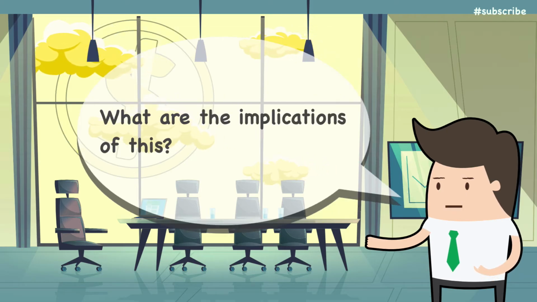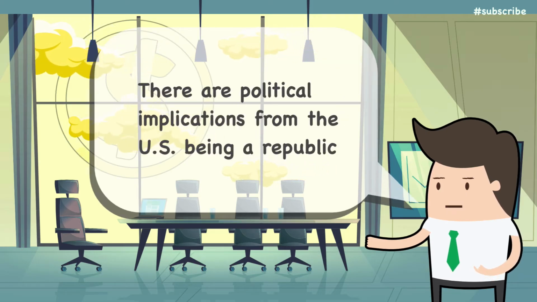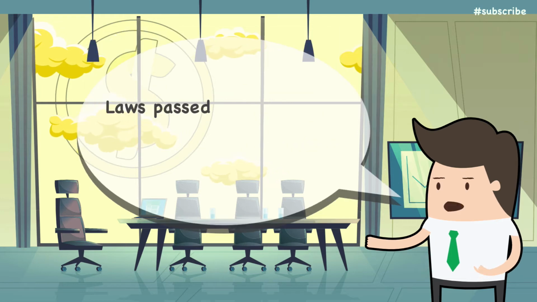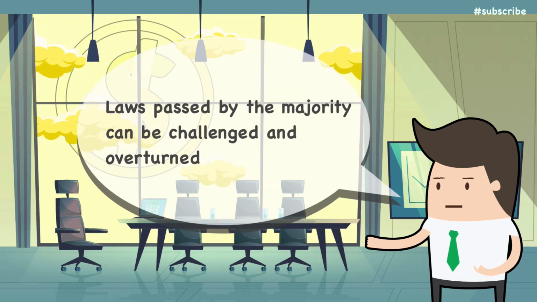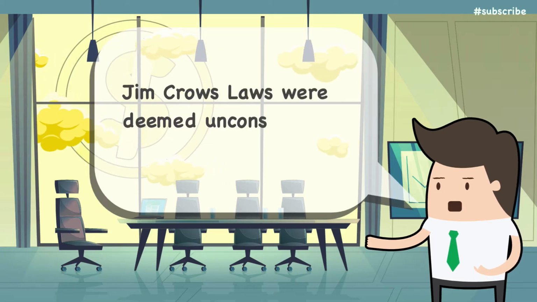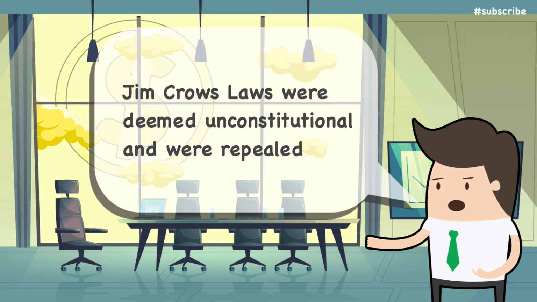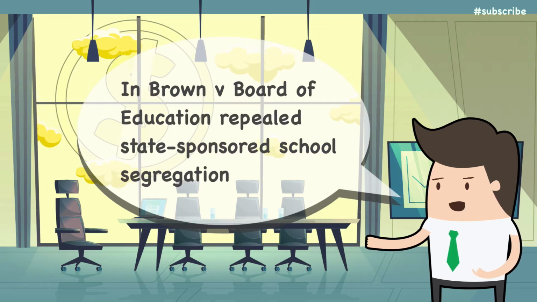So what are the implications of this? There are several political implications that arise from the US being a republic. Laws passed by the majority through their representatives in government can be challenged and overturned if they violate the Constitution. For example, Jim Crow laws mandating racial segregation were deemed unconstitutional and repealed. And in Brown v. Board of Education, the Supreme Court overturned state-sponsored school segregation.